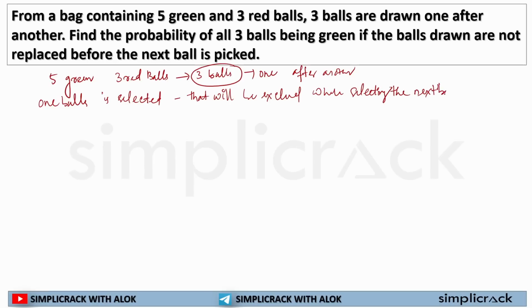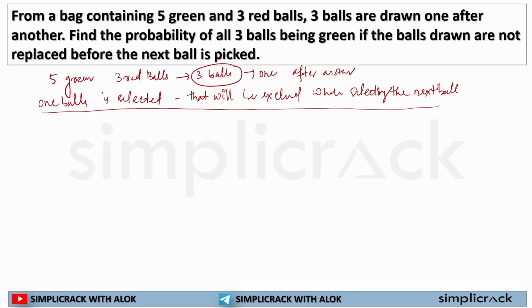You need to understand this concept first. When it is written that 3 balls are drawn one after another, and they are not replaced, then how will you find out?